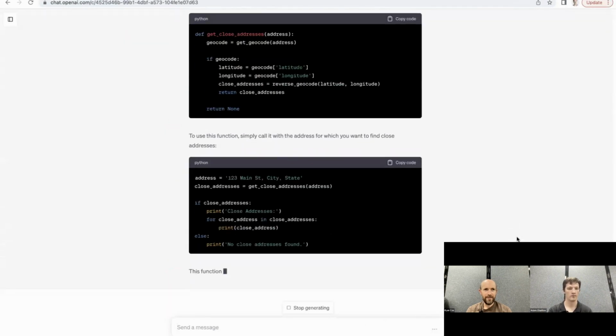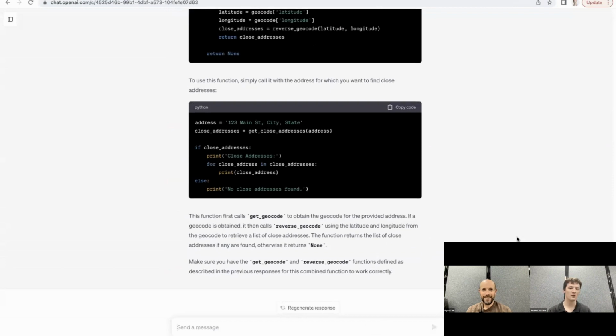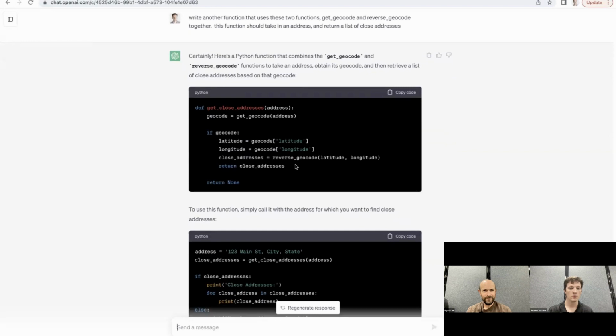Hey, we got our speed back for ChatGPT. Yeah, I don't know what happened with that middle prompt, with that reverse geocoding prompt. It seemed to take a long time. It did. So now get close addresses actually uses both functions. It uses get geocode in order to get the geocode. It extracts the latitude and longitude out of it, and then passes the latitude and longitude into close addresses.